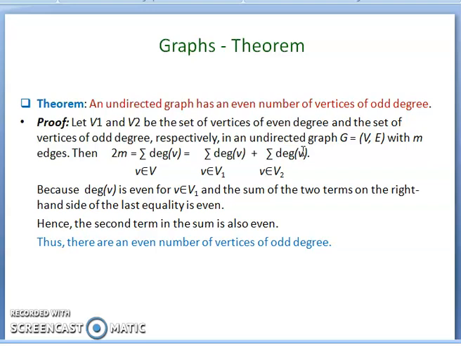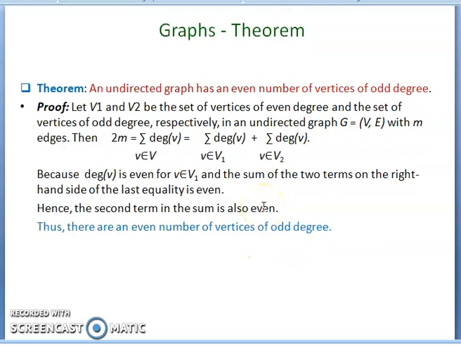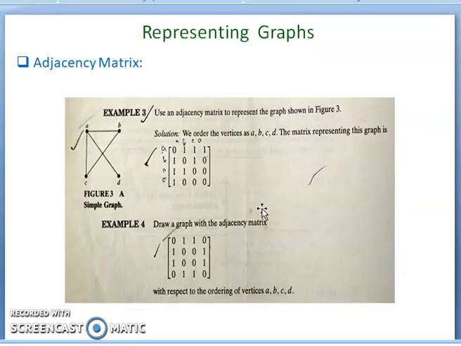The sum of the odd degrees, here the odd degree vertices, must be an even number. So there is an even number of odd degree vertices. Hence the second theorem is also proved. The sum is even, so there are an even number of vertices of odd degree. The two theorems are solved.